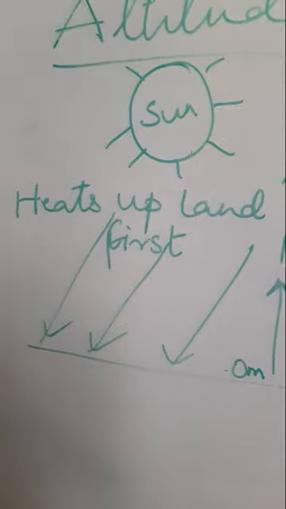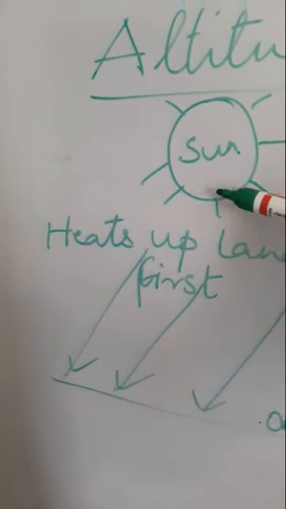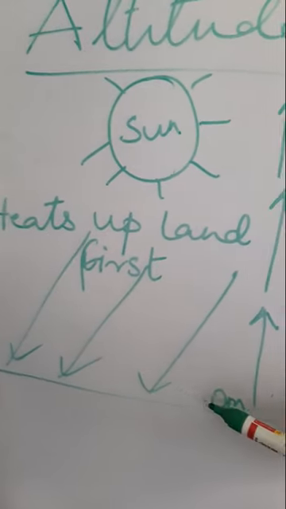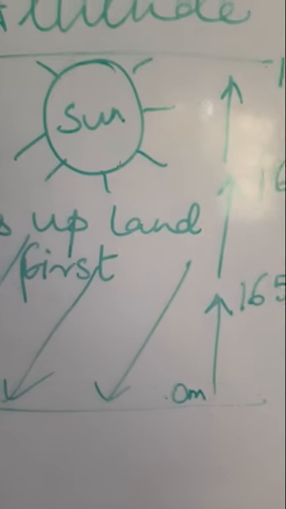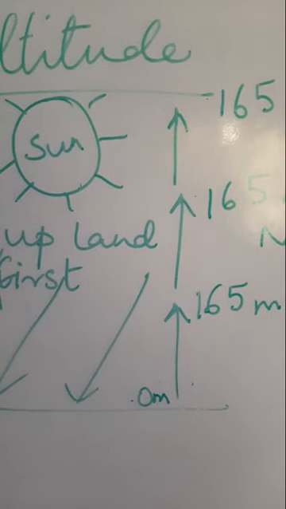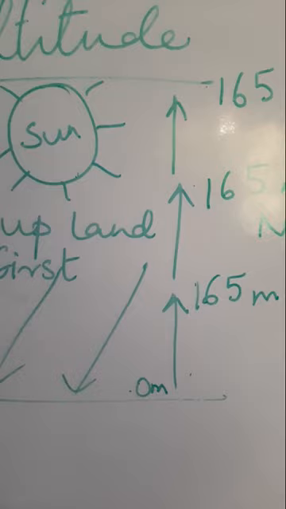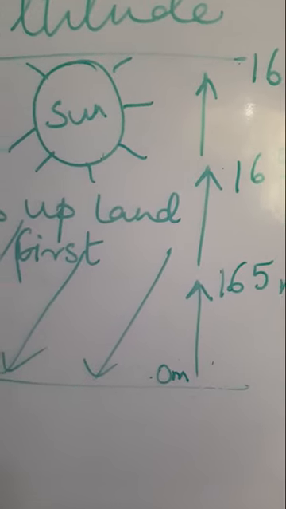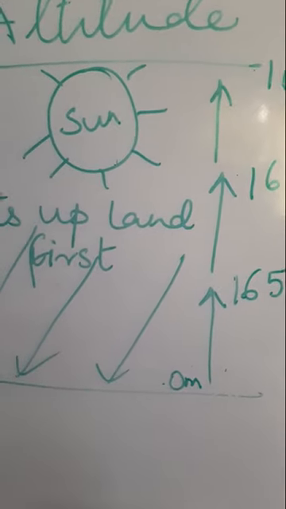Now the heat is transmitted from the lower layers to the upper layers of air. Now children, the process of heating up starts. First the sun hits the land surface, so the land surface gets heated up. Now suppose I am standing at the sea level, the height of mean sea level is 0 meters.